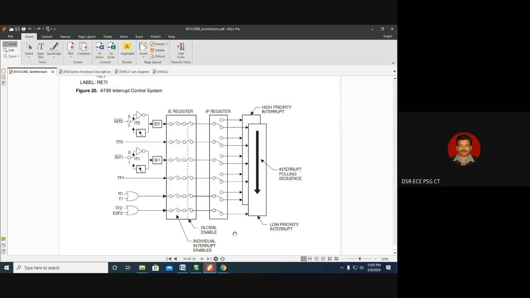So interrupts which happen in the pin are broadly classified into two: level triggered interrupt and edge triggered interrupt. Level triggered interrupts are classified into two, level 1 and level 0. Edge triggered interrupts are classified into two, falling edge and rising edge. Other than these four possibilities, there are no possibilities for any hardware interrupts. That is the moral of the discussion.